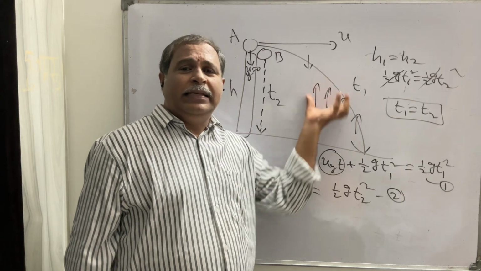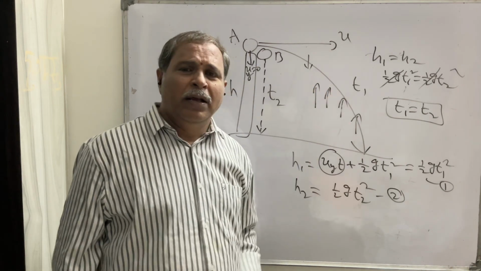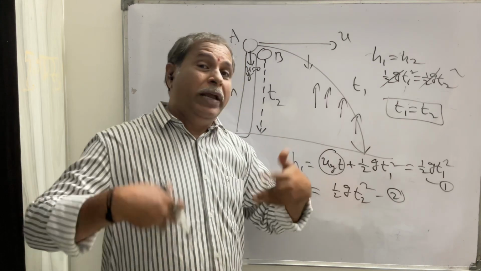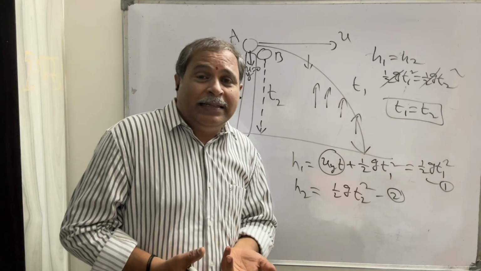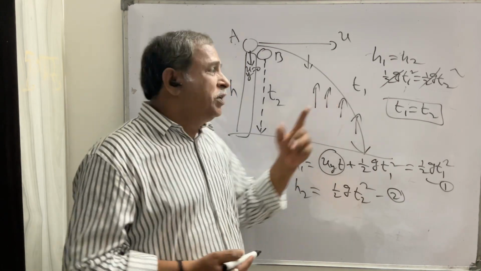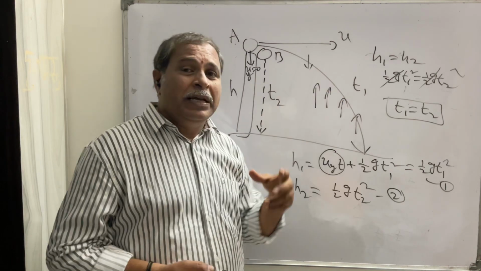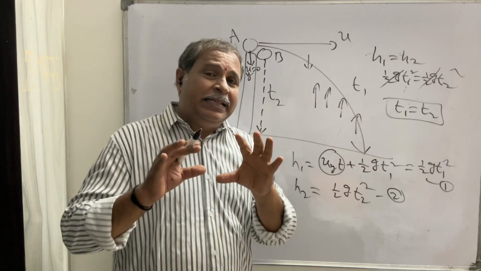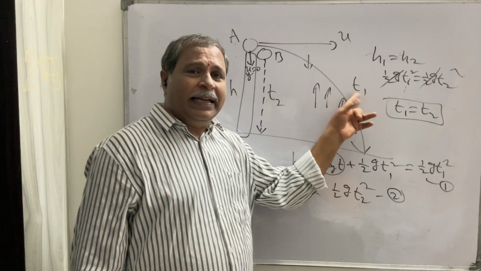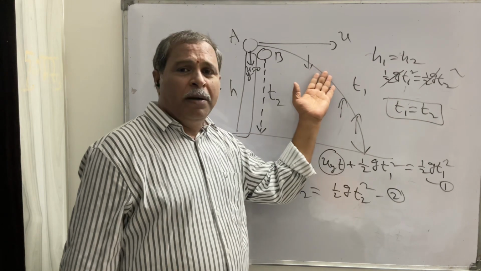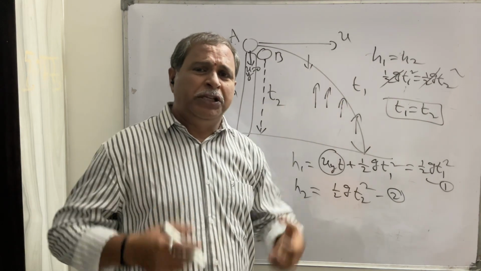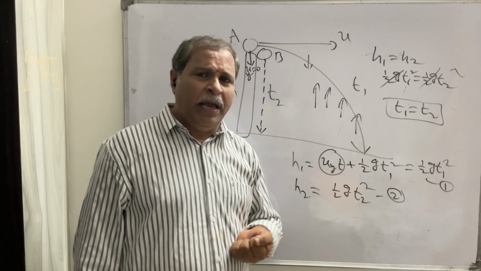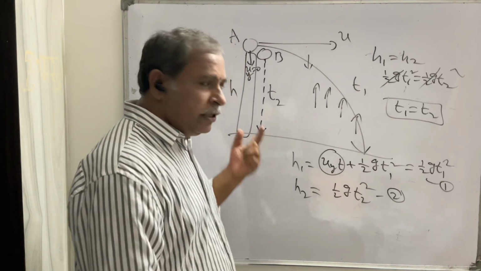That's why it experiences air resistance everywhere. So more distance traveled, more air resistance it experiences. That's why it takes more time. So t1 is greater than t2 in such a case. If air resistance is considered, t1 is greater than t2, because it experiences maximum resistance force from air friction. Okay, so this is the second concept.